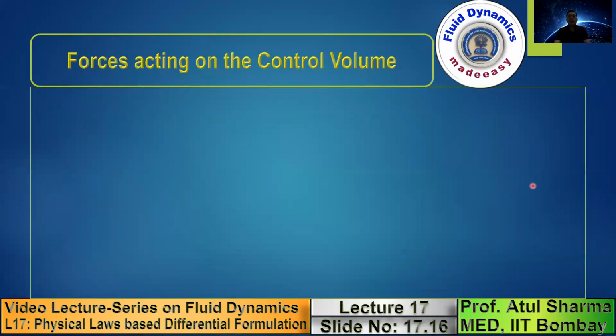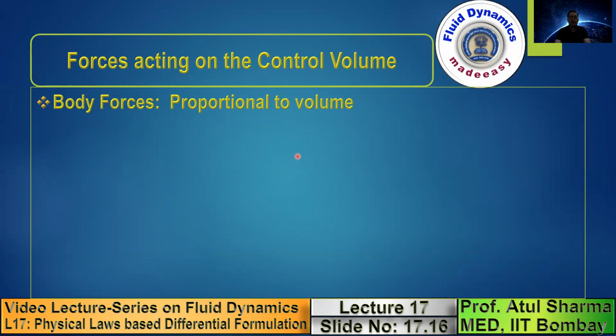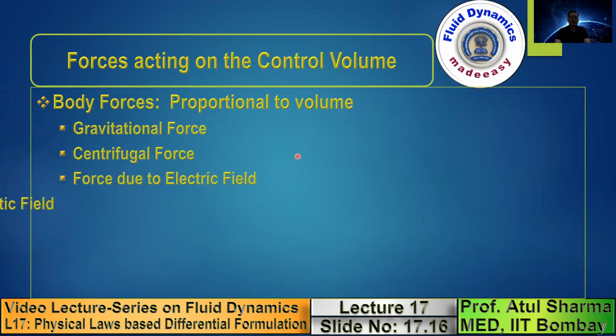Along with the rate of change of momentum, in the previous slide I had shown you two rates of change: the rate of change stored and the rate of change of momentum flow rate leaving across the surface of the control volume. And when you substitute those, on the right hand side you have forces, and the forces are of two types. There are certain forces which are proportional to the volume of the control volume. Those forces are called body forces. They correspond to gravitational force, centrifugal force, and force due to electric and magnetic fields.